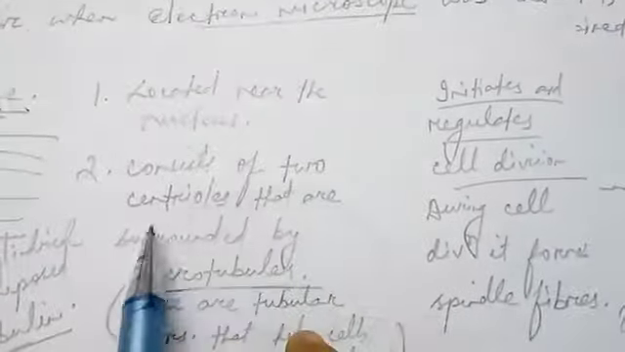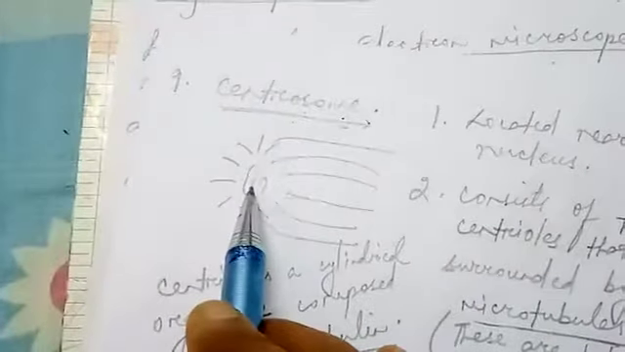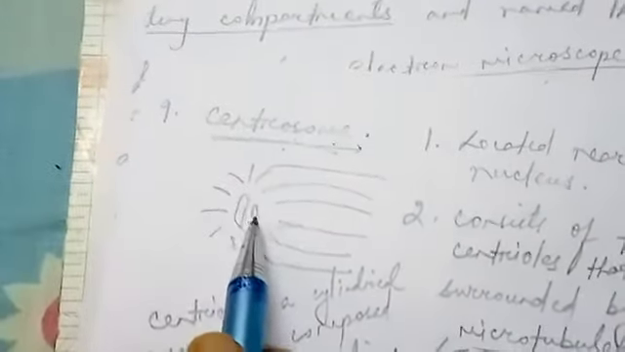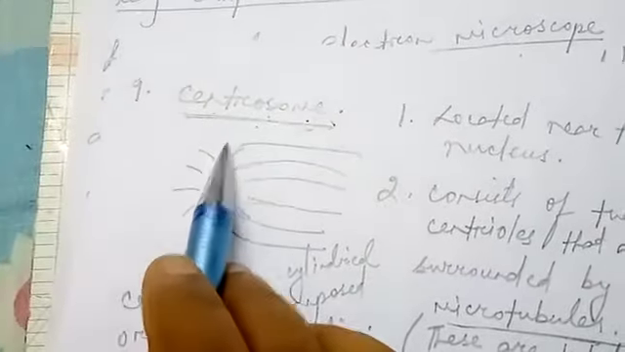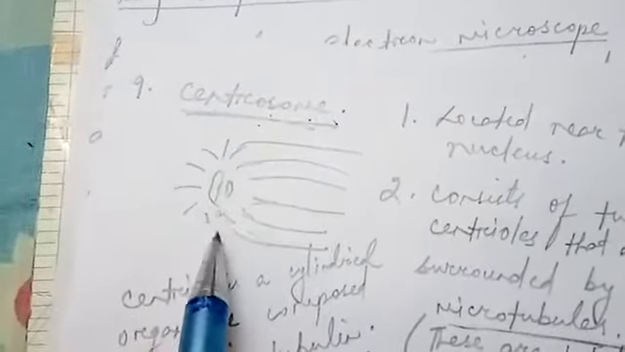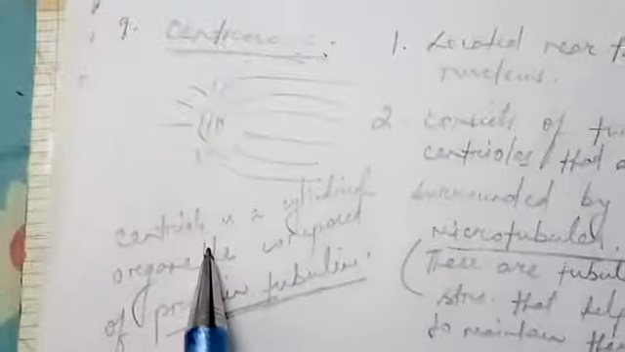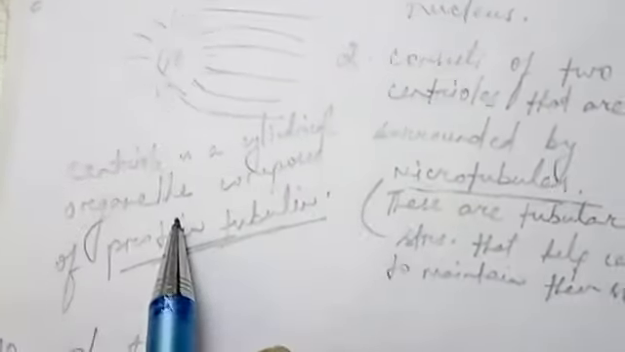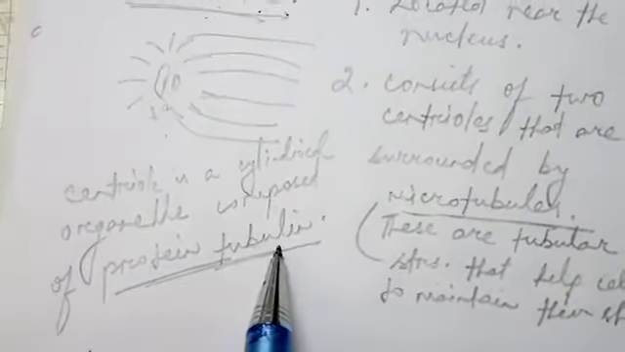So let's see now, what does this centrosome contain? It consists of two centrioles that are surrounded by microtubules. See here, these are the two centrioles and they are surrounded by the microtubules. What are these centrioles, children? A centriole is a cylindrical organelle which is composed of the protein tubulin. And what are these microtubules? These are the tubular structures which help the cells to maintain their shape.